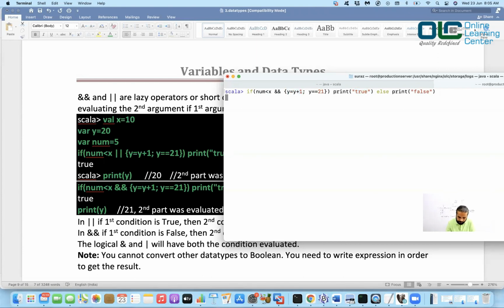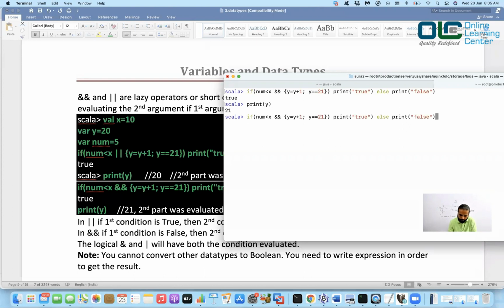But what is the difference? In this case, what happened? Your second condition was also evaluated. And because of that, if you say print of y, right, it should give you 21. In this case, the second condition was also evaluated. In the previous case, the second condition was not evaluated because the first condition was sufficient enough to drive the result.